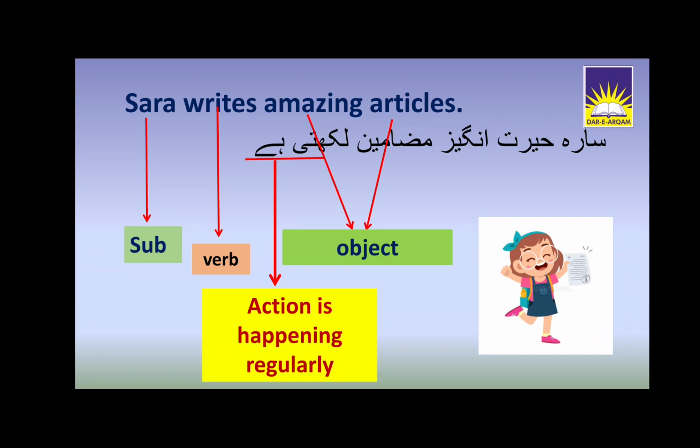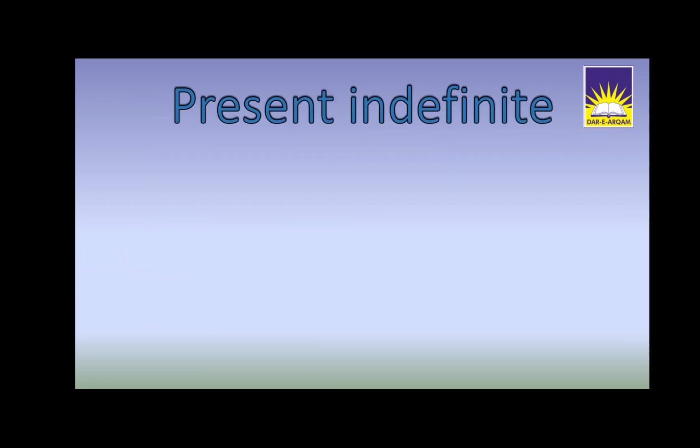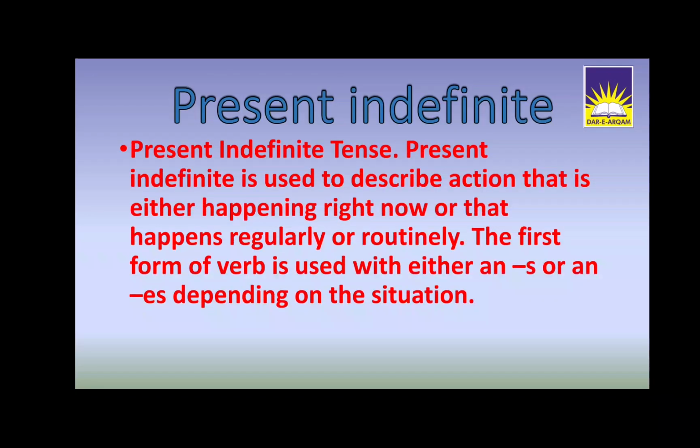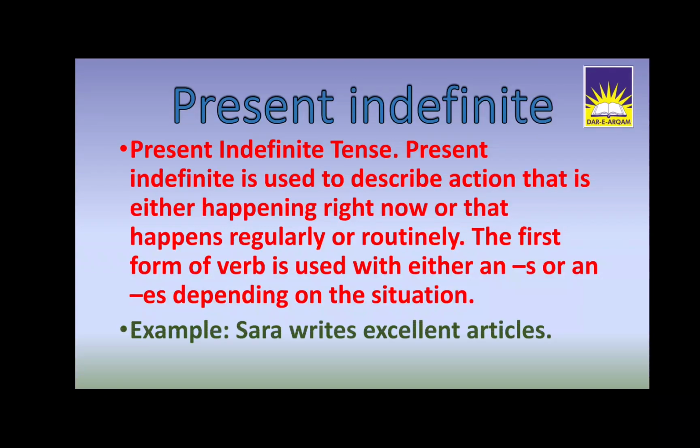So what will be the definition of present indefinite tense? Yes, present indefinite tense is used to describe action that is either happening right now or that happens regularly or routinely, and we put S or ES depending on the situation of the subject. Here is an example. Sara writes excellent articles. Okay, now we will do the analysis of three types of sentences. First we will do simple sentence, then we will do negative sentence, and then we will do interrogative one. Okay, let's move to the simple one.